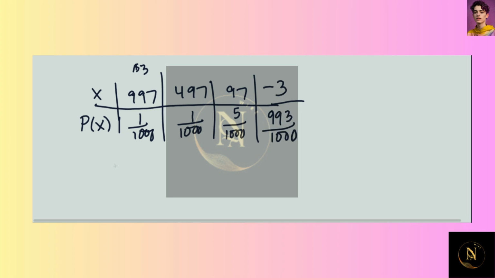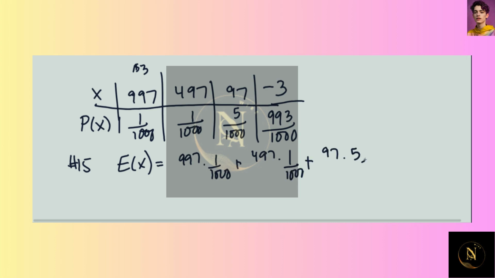And so in the previous question, in number 15, we found the expected value of X by taking that 997 times the 1 over 1,000, plus the 497 times the 1 over 1,000, and so on, the 97 times the 5 over 1,000, and the -3 times 993 over 1,000. So we're basically doing question 15 in 16. And when we do this, we end up getting -1. So that's what we expect to happen if you play the game once.